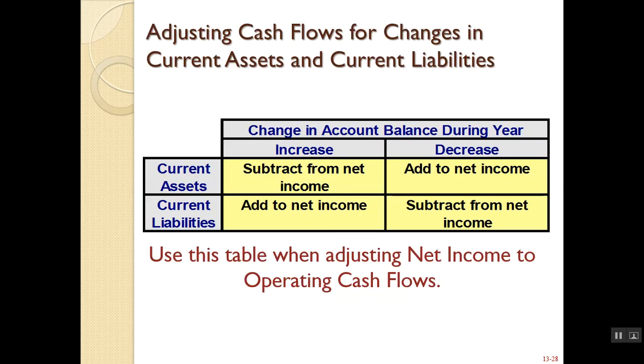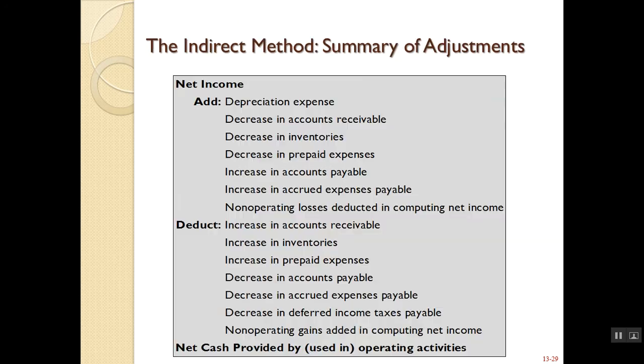This is a cheat sheet that you can use when adjusting net income for operating cash flows. For current assets, if there's an increase in a current asset, you're going to subtract it from net income. If there's a decrease, you're going to add it to net income. For current liabilities, it's the opposite. So if you have an increase in the account balance during the year, you're going to add it to net income. And if you have a decrease, you're going to subtract it from net income.